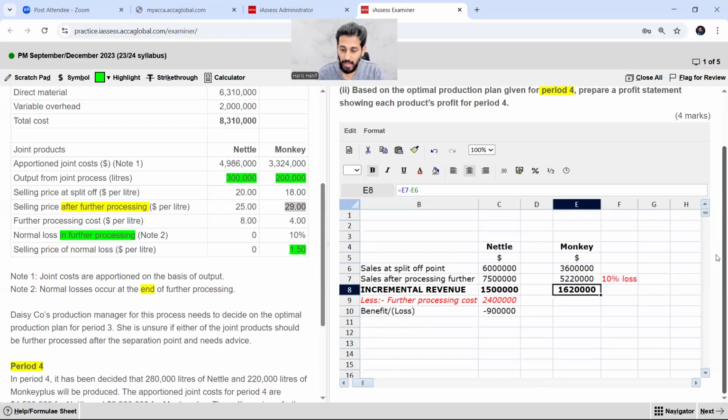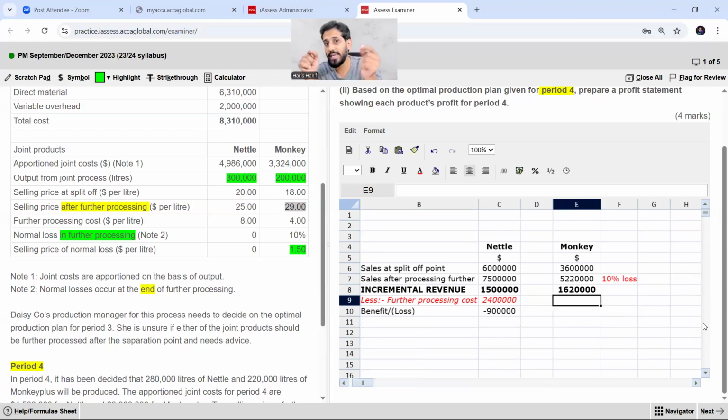Right? Okay. But I have to add here one column. Now which one column? This would be the income, you can call it revenue from the normal loss. So this is not the incremental revenue for this monkey. Why?